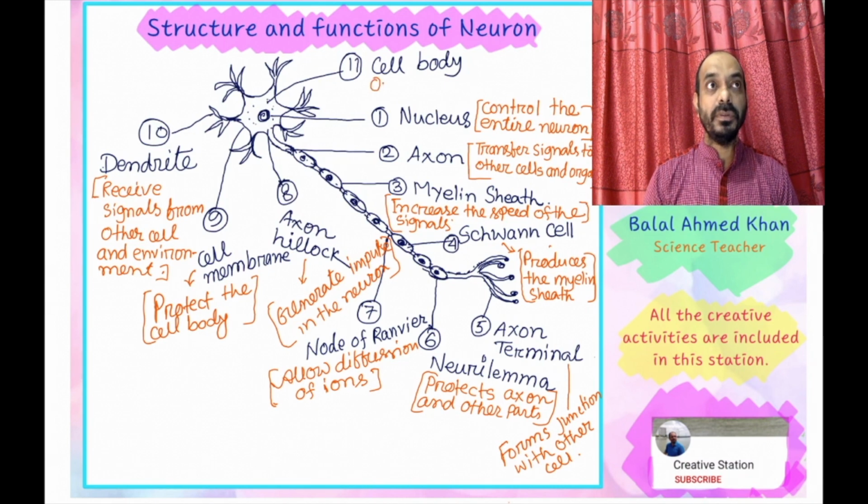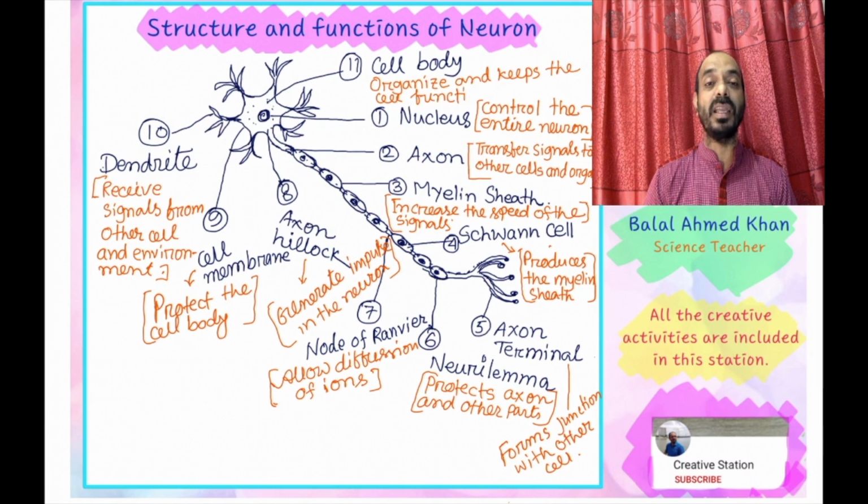Now the labeling number 11, the cell body. The main function of the cell body of a neuron is to organize and keep the cell functional. All the functions are active with the help of this cell body because it contains a controlling agent, the nucleus, at the center of the cell body.